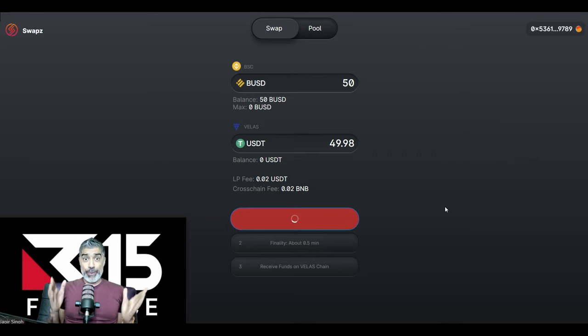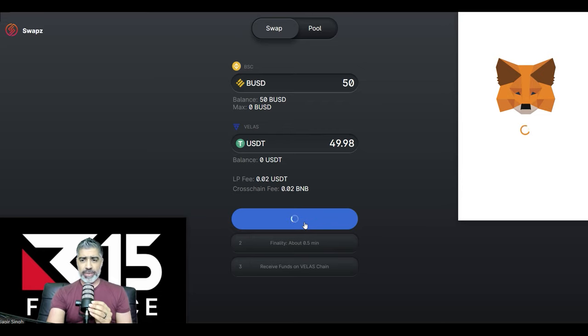So what we're doing here, and this is important to really, really know, we're going from Binance Smart Chain, which is a blockchain, over to the Velas blockchain. And we're taking stables, meaning stable coins. So we've done the confirmation, and now we're going to need to do the swap. So it's 2 transactions. Now we're going to do the swap.